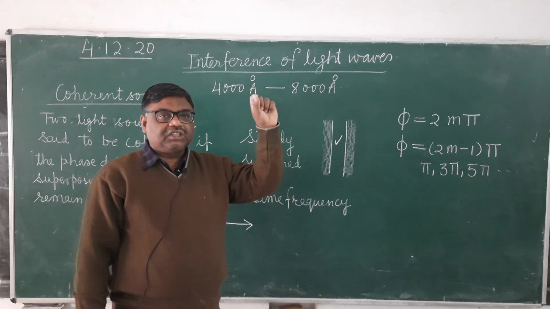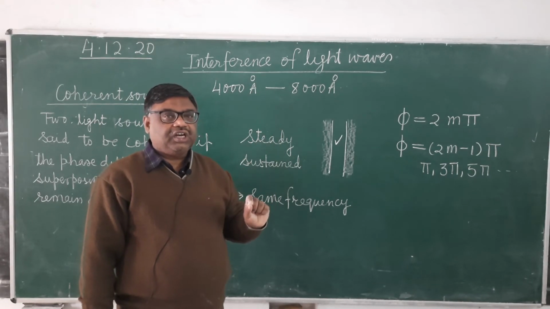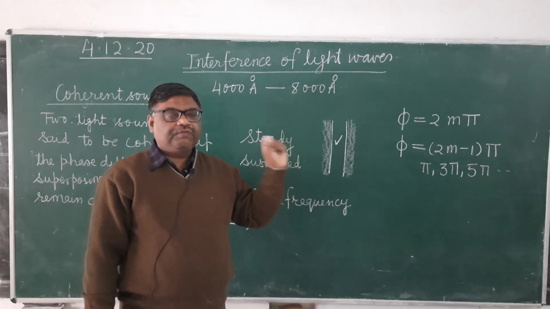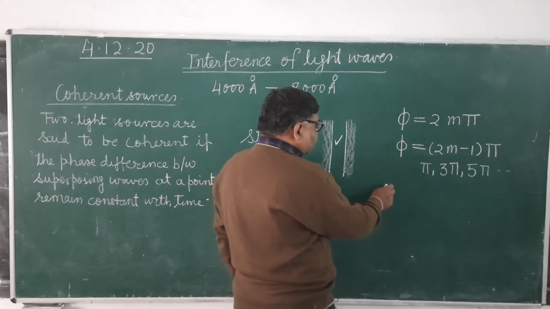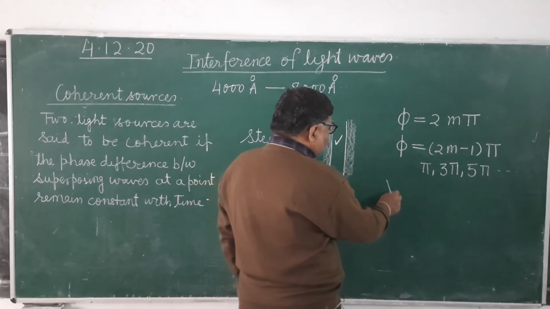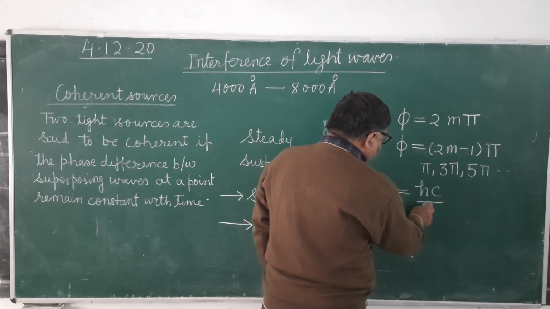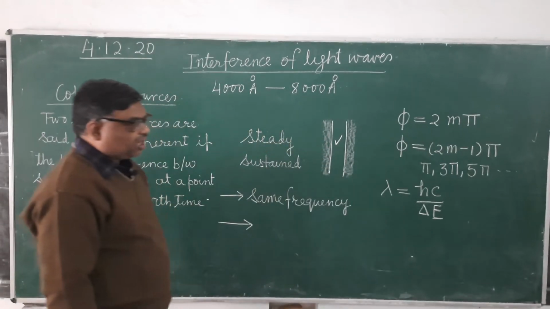When an atom returns from the excited energy state to the ground energy state, it emits energy in the form of a light photon, and the wavelength of that photon is given by lambda equals hc upon delta E. H is Planck constant, c is the speed of light.